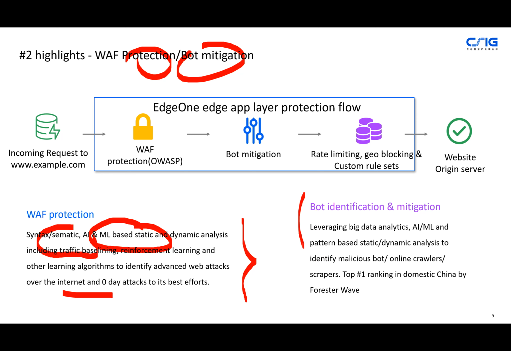And in terms of the bot mitigation, we also leverage all those techniques like AI machine learning and pattern-based static and dynamic analysis to find malicious crawlers and scrapers. And in terms of ranking, we've been ranked top one by Forrester Wave in terms of bot mitigation in domestic China.